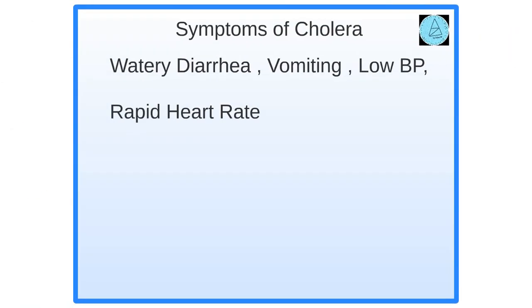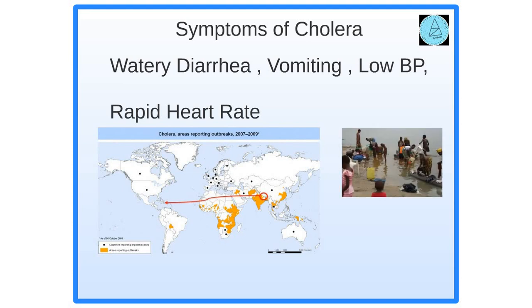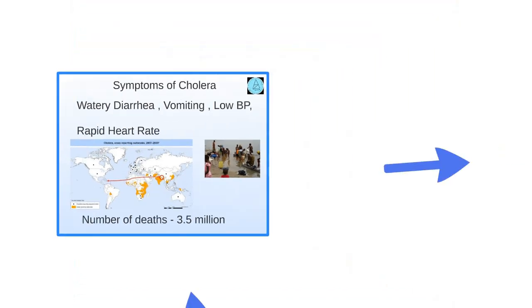The main symptoms of cholera are diarrhea and dehydration. Patients may suffer from vomiting, low blood pressure, rapid heartbeat, nausea and water electrolyte imbalance. The total death of cholera is 3.5 million people around the world.